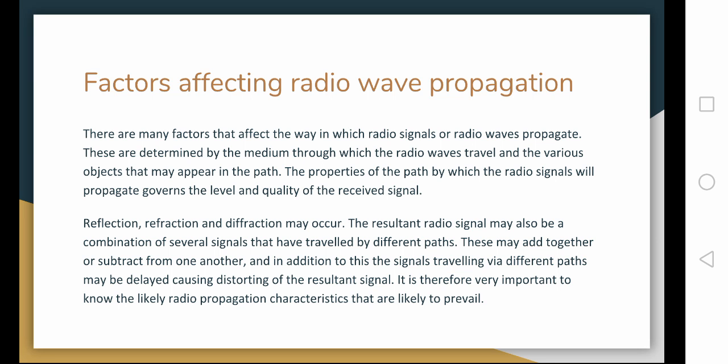Reflection, refraction, and diffraction may occur. The resultant radio signal may also be a combination of several signals that have traveled by different paths. These may add together or subtract from one another. And in addition to this, the signals traveling via different paths may be delayed, causing distortion of the resultant signal. It is therefore very important to know the likely radio propagation characteristics that are likely to prevail.